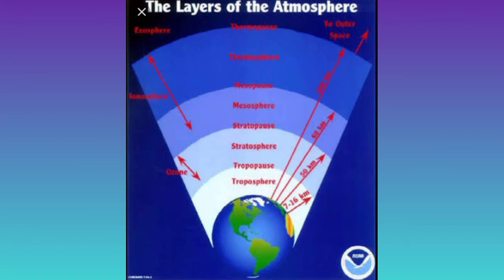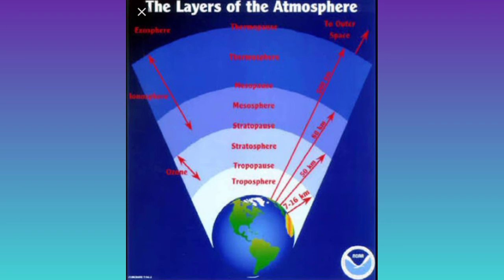It is a part of this layer, and it extends between 80 to 400 kilometers. You also know that this layer helps in radio transmission. In fact, radio waves transmitted from the earth are reflected back to the earth by this layer.